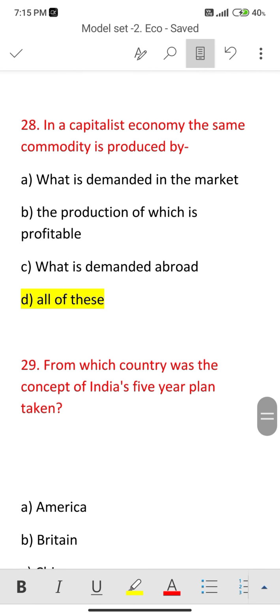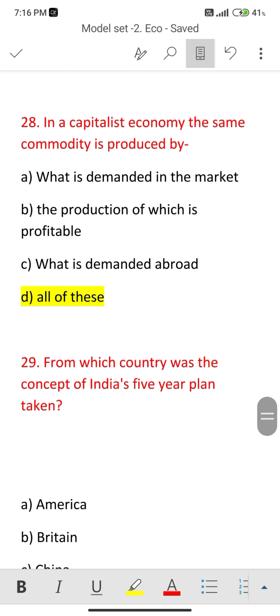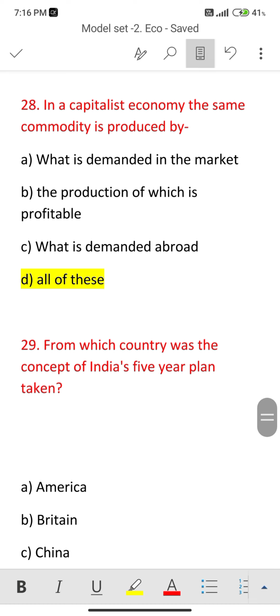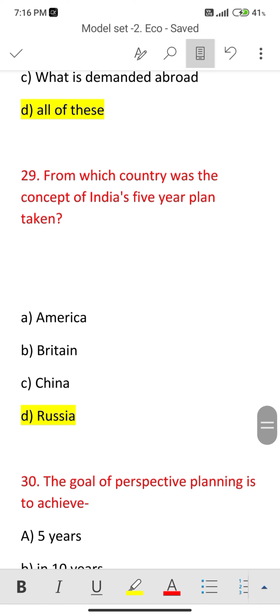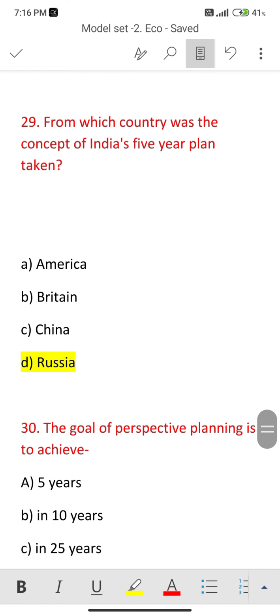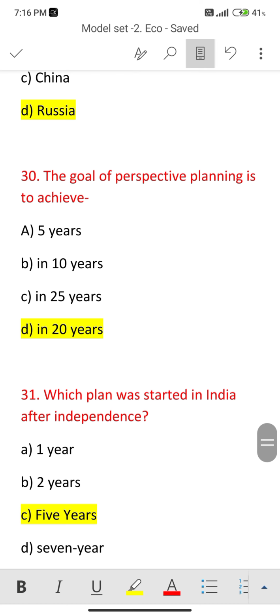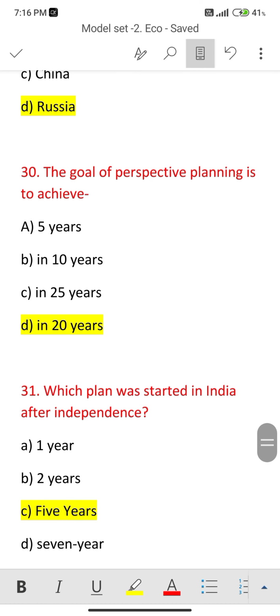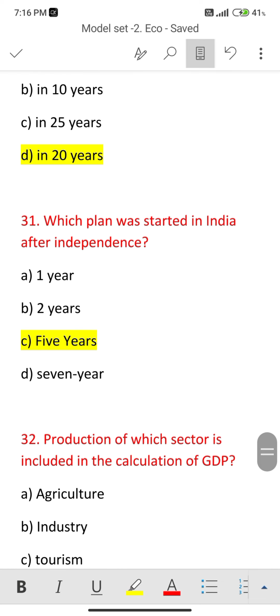28. In a capitalist economy, the same commodity is produced by, the correct option is all of these. What is demanded in the market, the production of which is profitable, and what is demanded abroad. All types of goods should be produced. Next, 29. From which country was the concept of India's 5-year plan taken? That is taken from the country Russia. Next, 30. The goal of prospective planning is to achieve in 20 years. 31. Which plan was started in India after independence? That is 5 year plan.